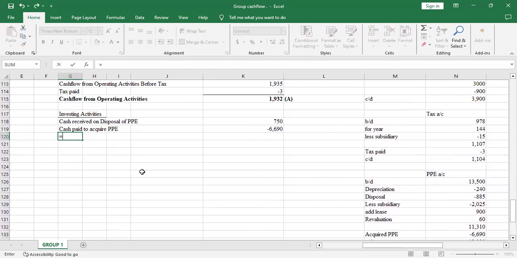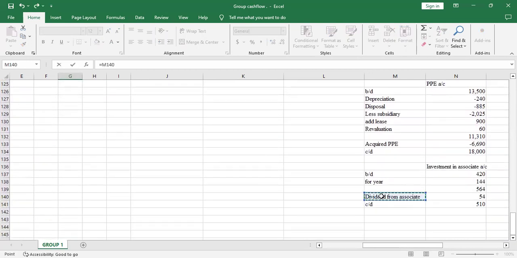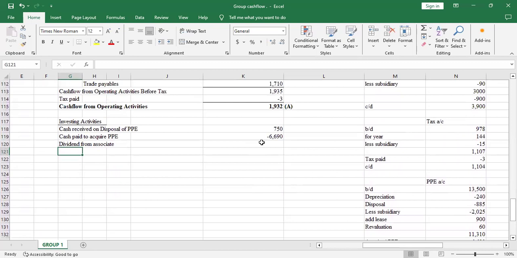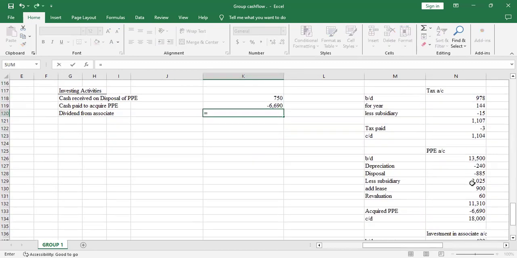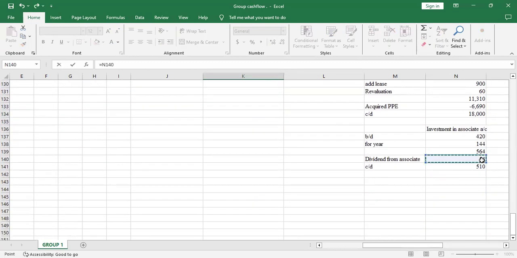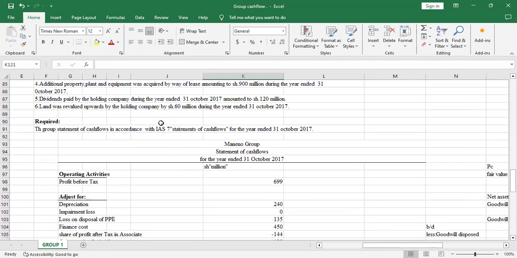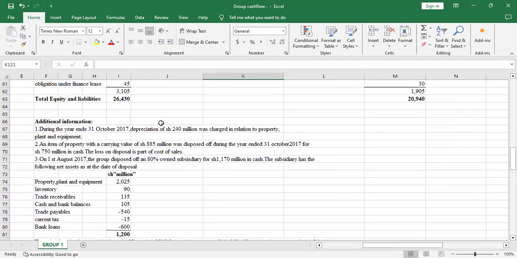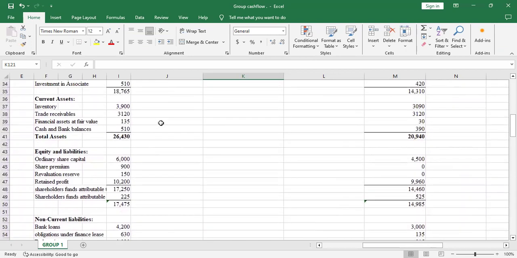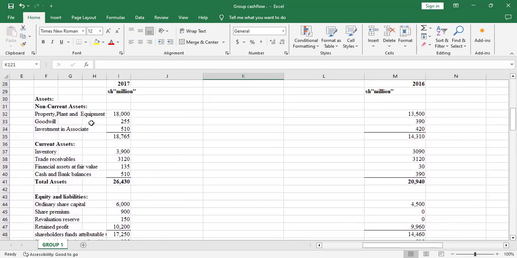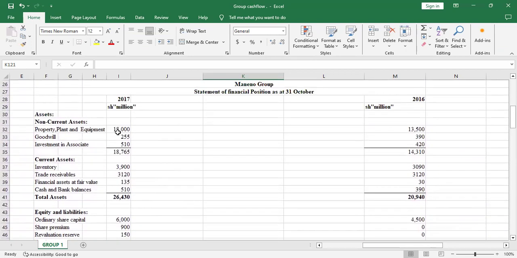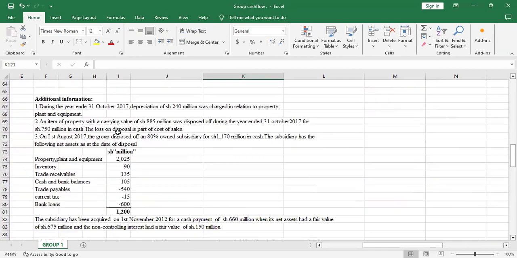So I'll just come here and copy dividend from associate. Then I'll pick that 54, dividend from associate. So I'll check if I've exhausted all the items under non-current assets, because we work with what is under the non-current assets. So I've exhausted everything. So I'll go to another adjustment.